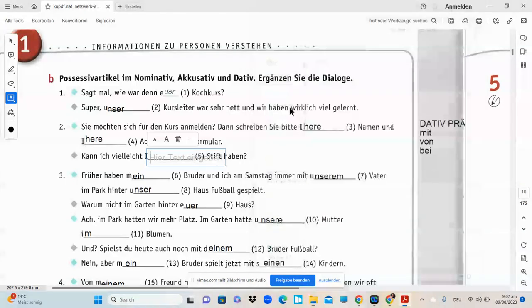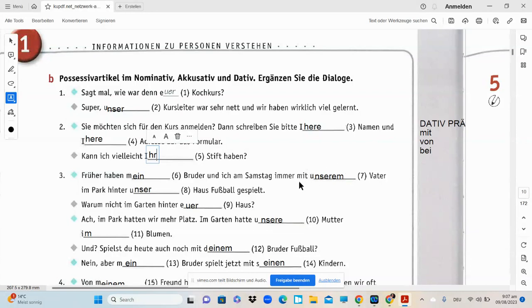That's the reason I tried to write all the answers which were wrong, and we are going to check them out. Okay, früher haben mein Bruder und ich am Samstag immer mit unserem Vater. So I have my brother and me on Saturday, always with our father. Why do I use the dative case over here?